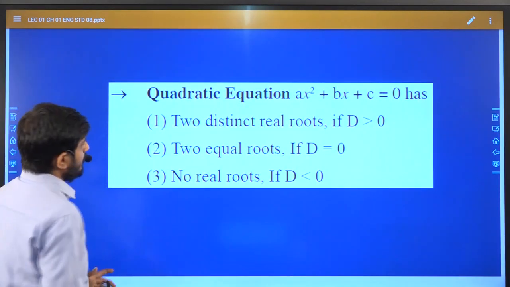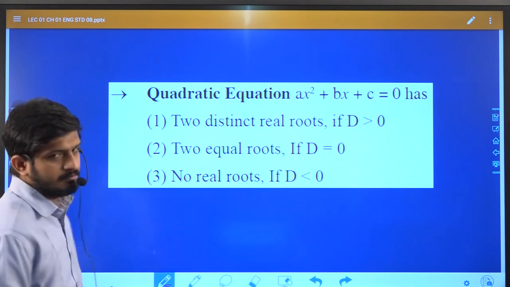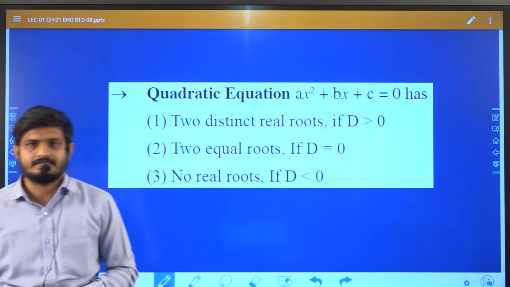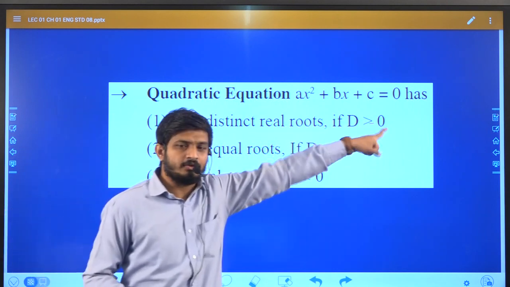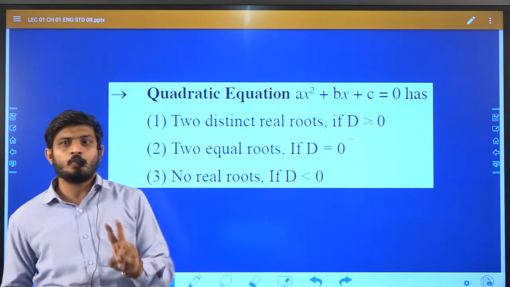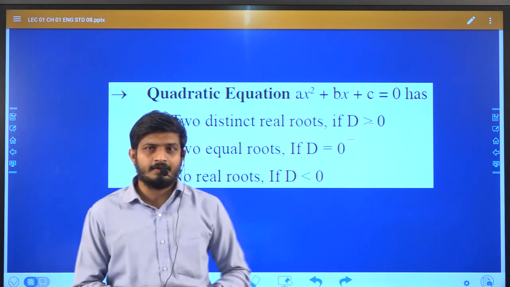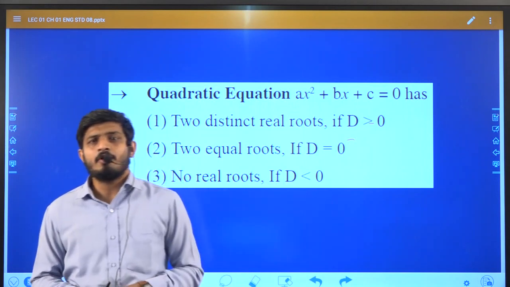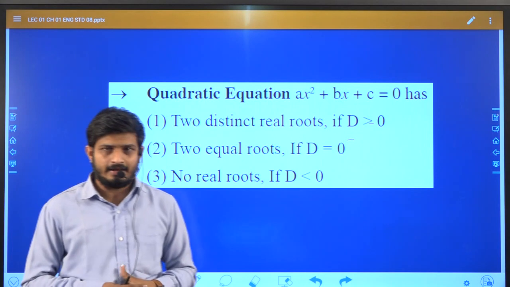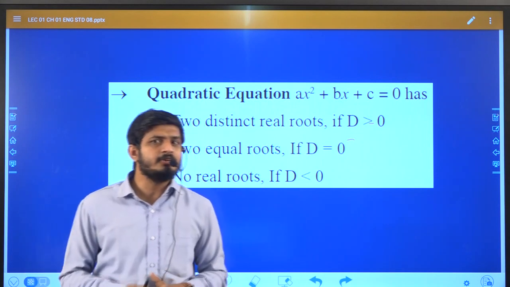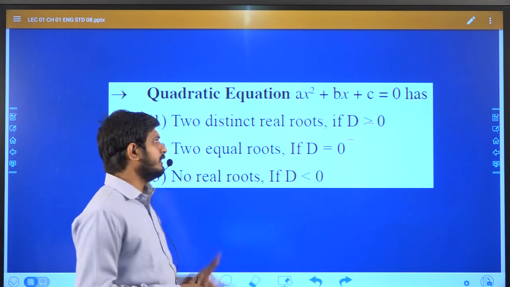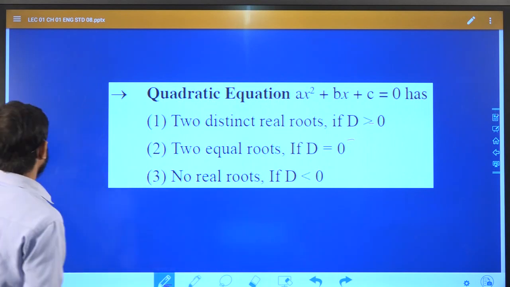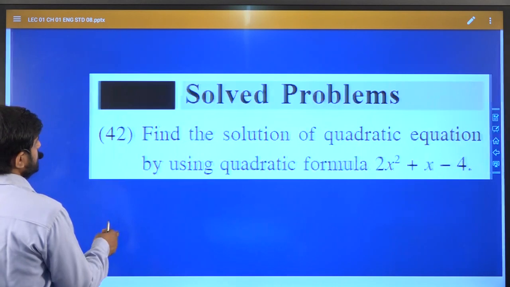So quadratic equation ax square plus bx plus c is equal to 0 has, see, this is the condition: if D is greater than 0, it means two distinct real roots are there. If D is equal to 0, it means two equal real roots are there. And if D is less than 0, what does it mean? No solutions, no real roots for the given equation. So these are the things.